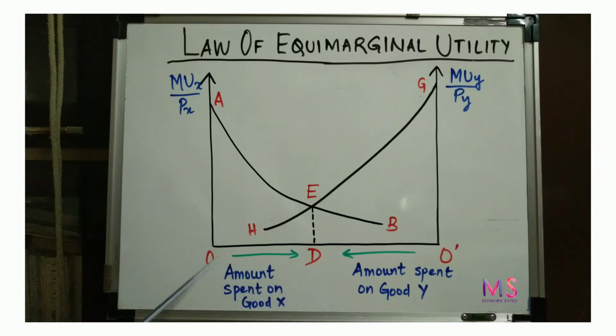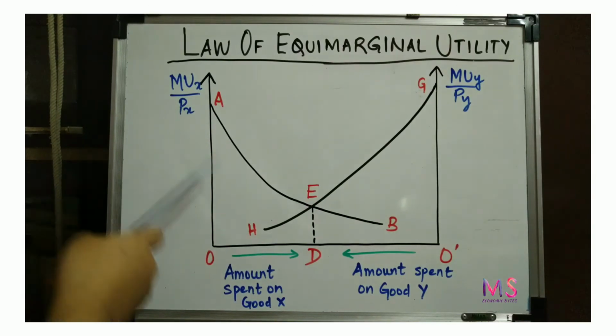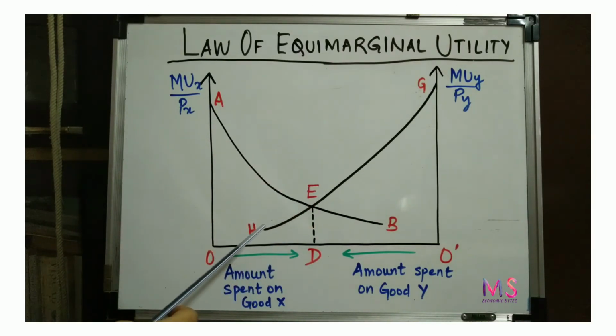The consumer maximizes his total utility by spending OD amount on X and O dash D amount on Y. By purchasing this combination, the consumer equalizes the marginal utilities of rupees spent on X and Y at E. No other combination will maximize the consumer's satisfaction.